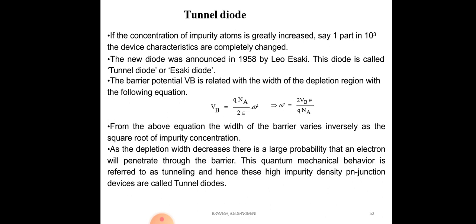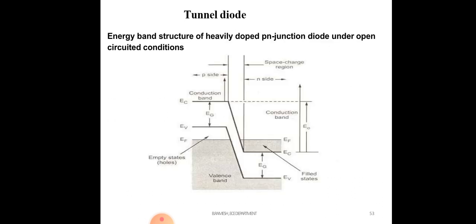That narrow width device is called a tunnel diode. You can observe here the energy band structure of a heavily doped PN junction diode under open circuit condition.